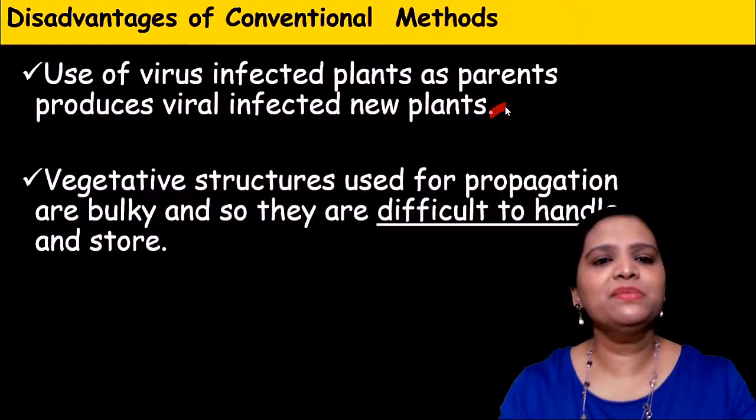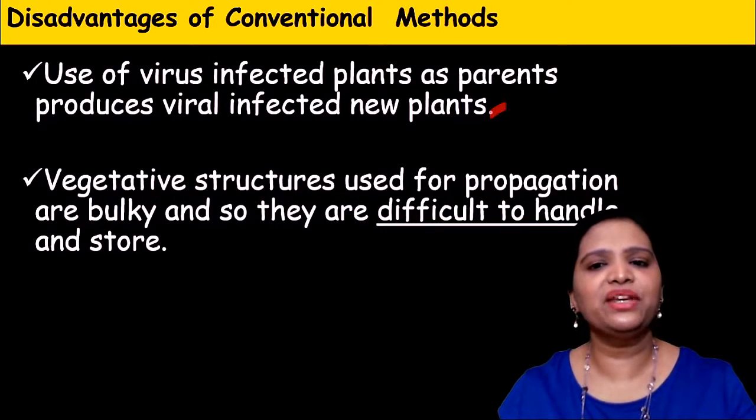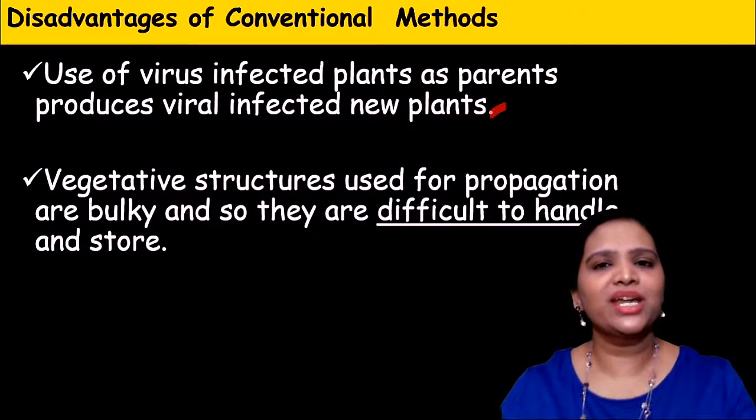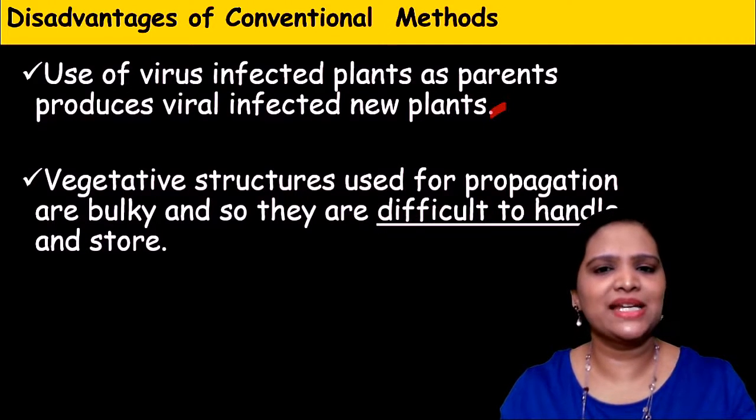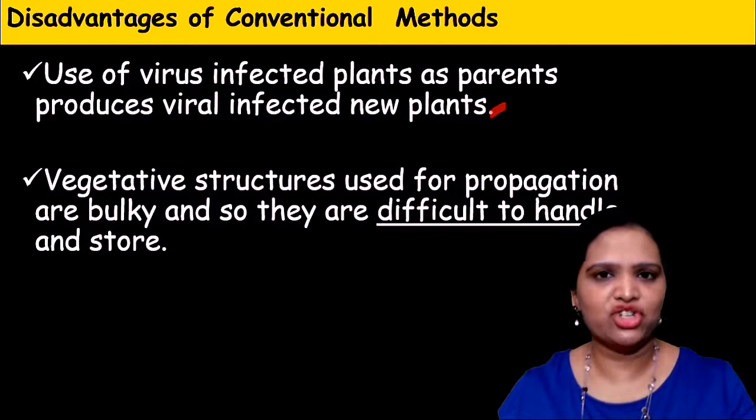And sometimes the vegetative structures used for this propagation are bulky, so they are difficult to handle and store. Storage like this is a very small disadvantage. Okay, so these are the small disadvantages of this conventional method of vegetative propagation.